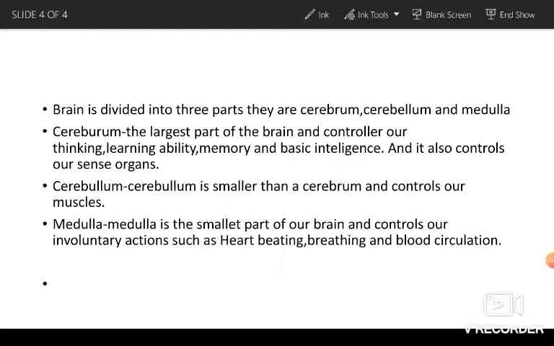Now we will be talking about the cerebellum. The cerebellum is smaller than the cerebrum and controls our muscles. Now I will tell you in depth. The cerebellum is located below the cerebrum towards the back of the brain. It is much smaller than the cerebrum. It controls the movement of muscles and helps us to keep our balance. If the cerebellum is not functioning well, our body posture is affected and movement becomes jerky.